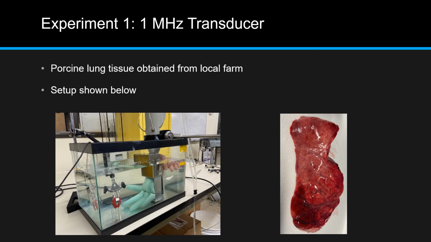Experiment 1 was using the 1 MHz transducer. We obtained porcine lung tissue from the local farm, and the setup is shown below. We have the lung tissue placed in a nitrile glove with saline solution to imitate human tissue. That glove was sutured to a tissue holder and then held by a weight in a tank of degassed water. On the one side we have the hydrophone connected to a spectrum analyzer to collect the data, and on the other side we have the transducer that would treat the tissue.